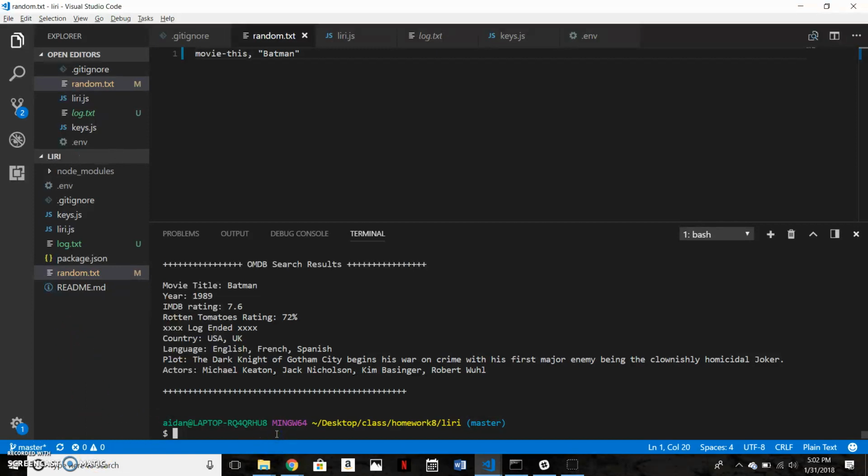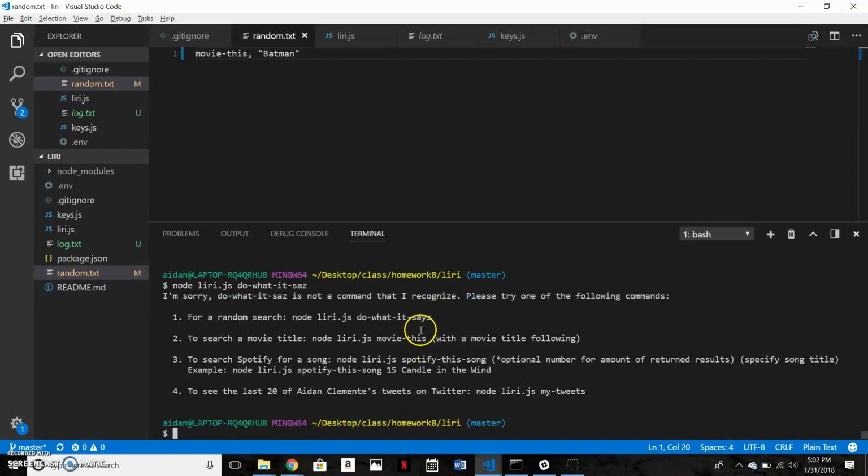Let's say somebody mistyped it and it says do what it say. Well, LIRI will say, I'm sorry, do what it say is not a command that I recognize. Please try one of the following, and it gives an example of what they need to type to make LIRI work.